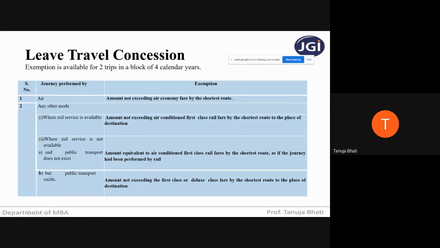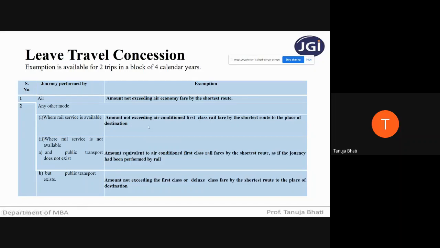And the other part is where rail service is not available but public transport exists, then the exemption will be the amount not exceeding the first class or deluxe class fare by the shortest route to the place of destination. So in this case, only 2 things you'll remember: exemption will be given only up to the amount of fare of the first class or economy class in case of air, and in case of rail it will be first class fare.